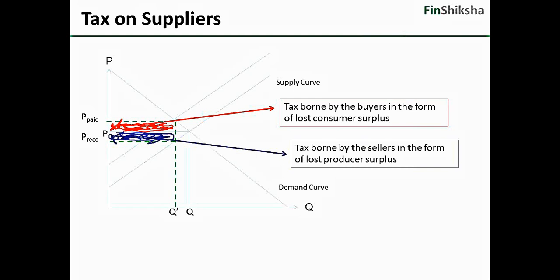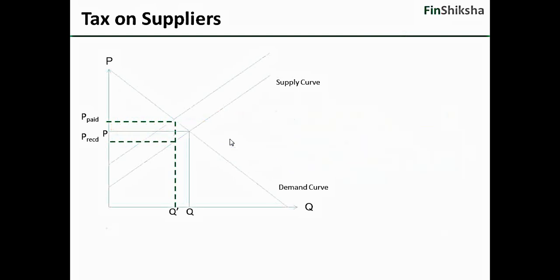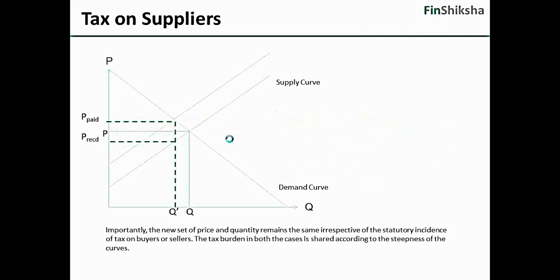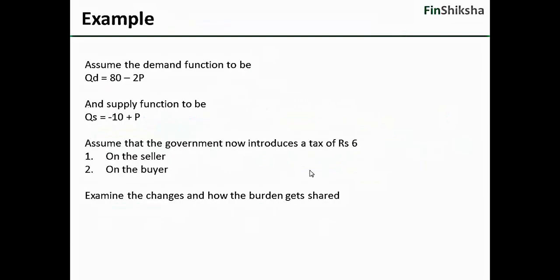And how do we look at it? We'll take an example to understand this. When we take the example and understand this in detail, we will know exactly how the tax is borne, and we will also establish an equality in terms of the fact that whether the tax is put on the buyer or the tax is put on the supplier, things don't really change. They don't really change dramatically. Eventual effect is the same. Fine, so let's look at that and try and understand what happens here.